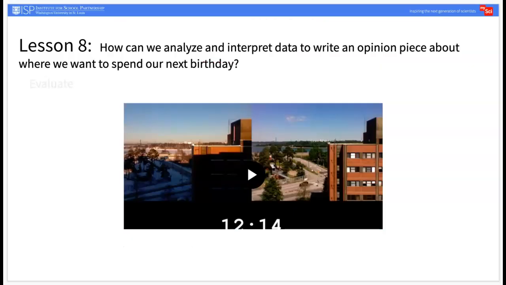To close out the unit, revisit the phenomena introduced in Lesson 1. In Lesson 1, students observed daylight hours in summer and winter in Finland. Students will discuss how their birthday would look different in Finland and St. Louis during the summer and winter. Students will also explain how the Earth-Sun system explains this phenomenon.